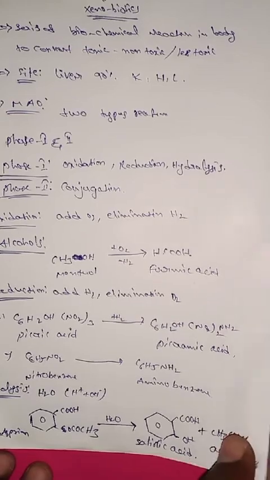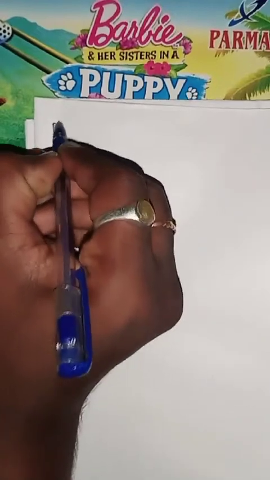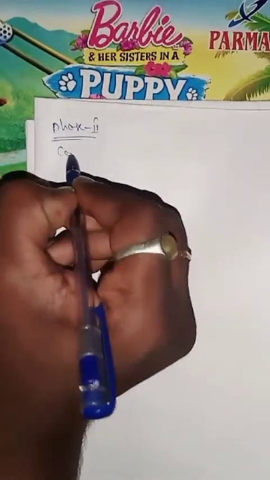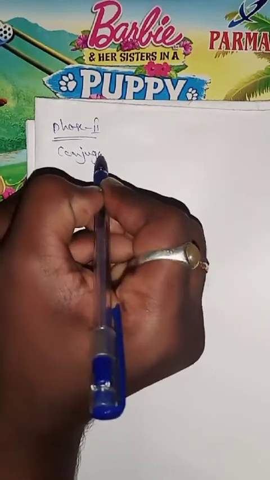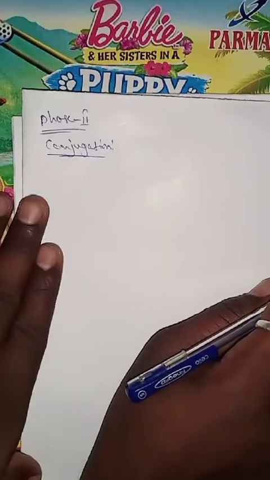The next one, we discuss phase 2 reactions. What are phase 2 reactions? Phase 2 is known as conjugation.